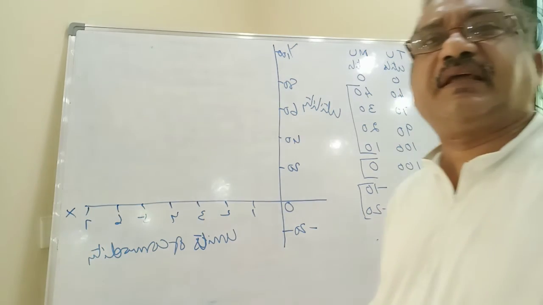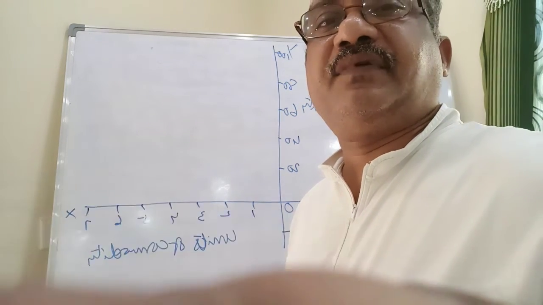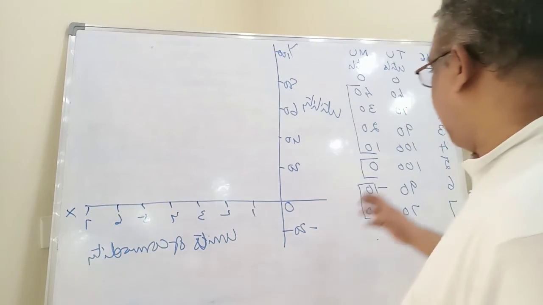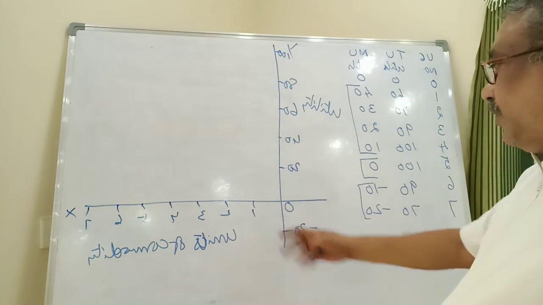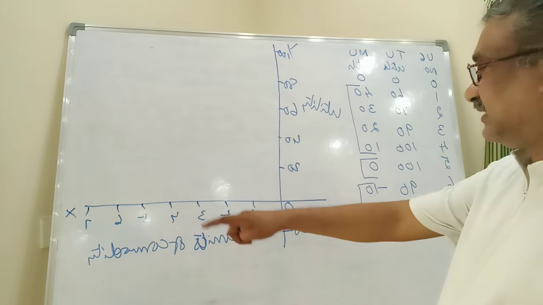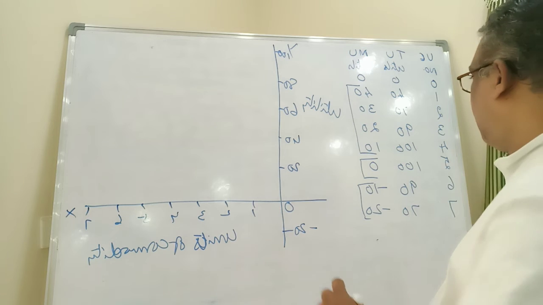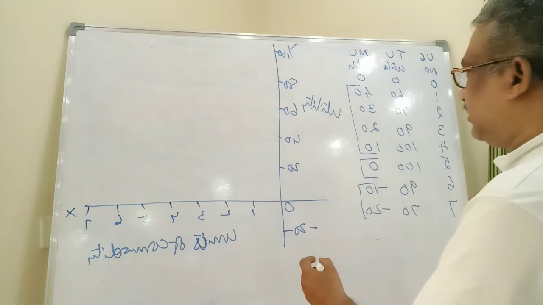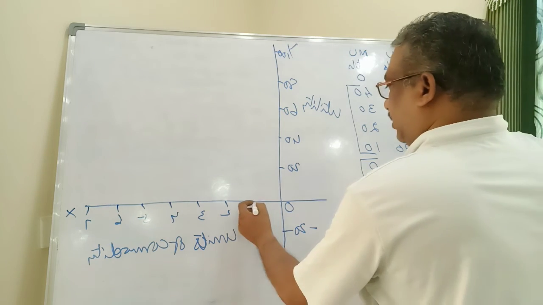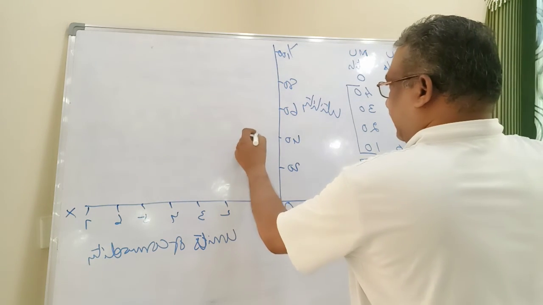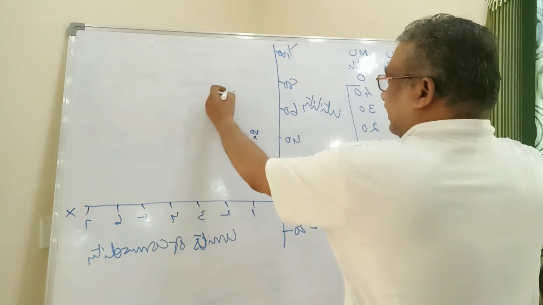You can understand this: units of commodities on the x-axis and utility on the y-axis. For the first commodity, the total utility is 40, so I have taken 40. Second is 70, somewhere here.